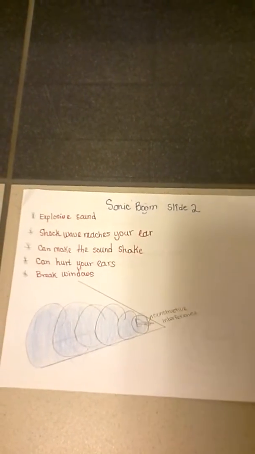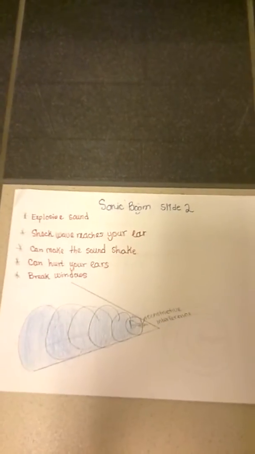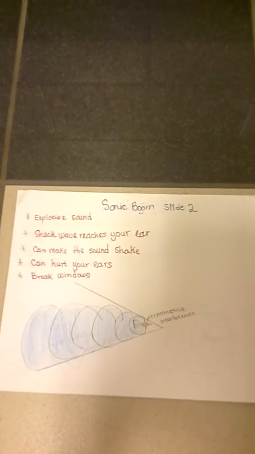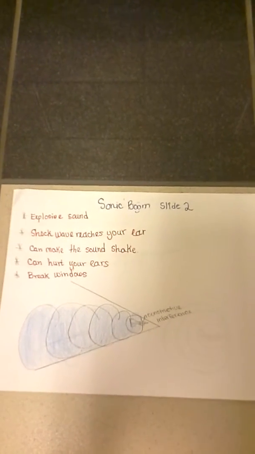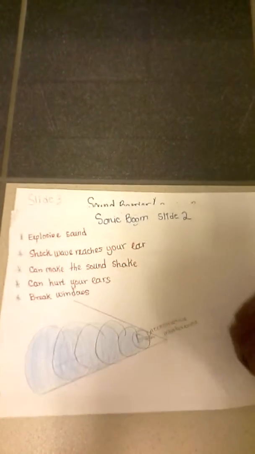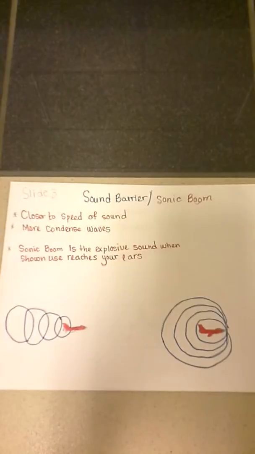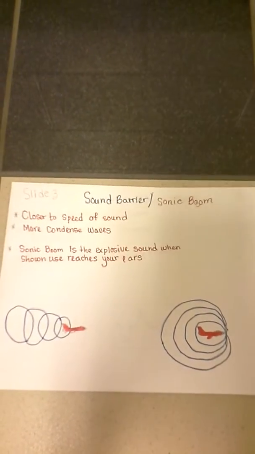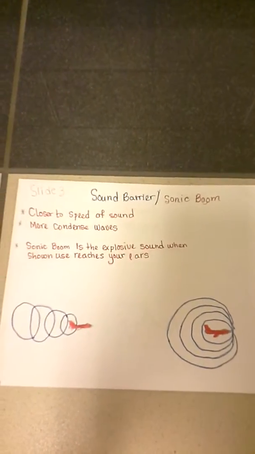A sonic boom happens when an object reaches supersonic speed, faster than the speed of sound, and the waves left behind create a very loud sound. They are so loud that when it reaches your ears it can damage or break windows. A sound barrier is a sudden increase in drag and other effects experienced by an aircraft or other objects.